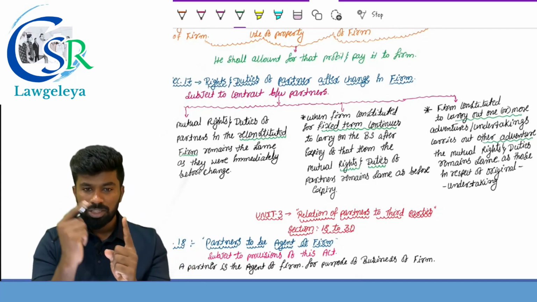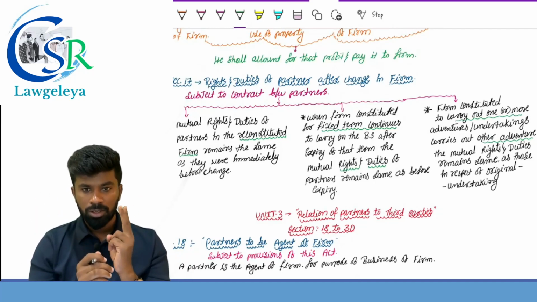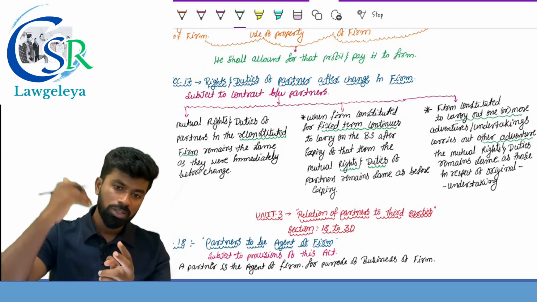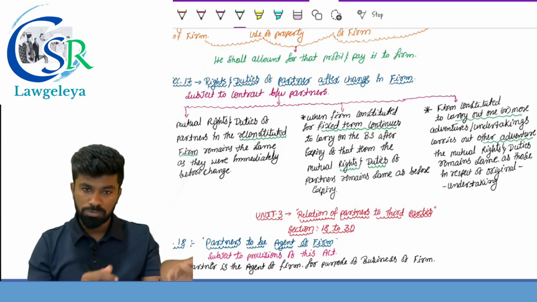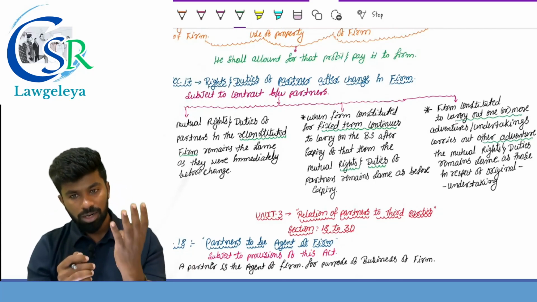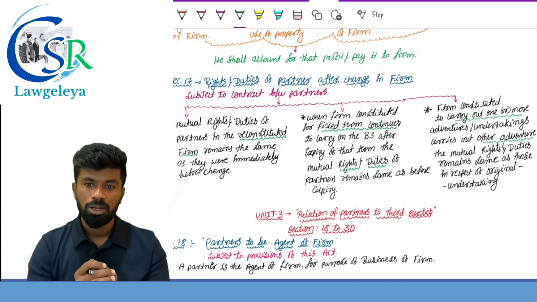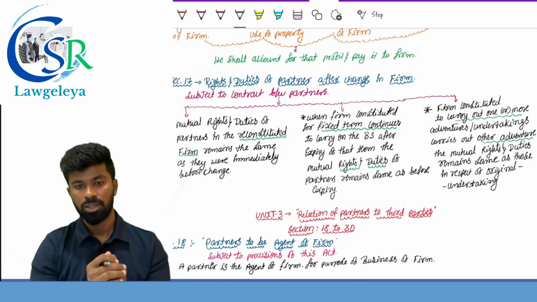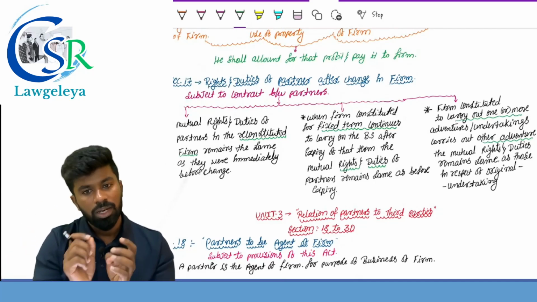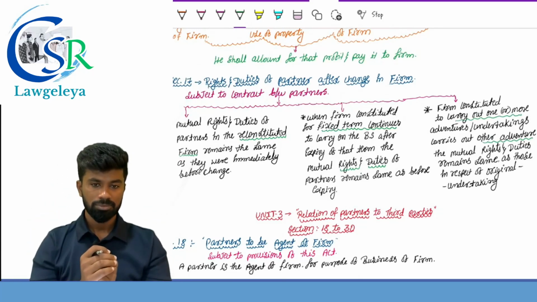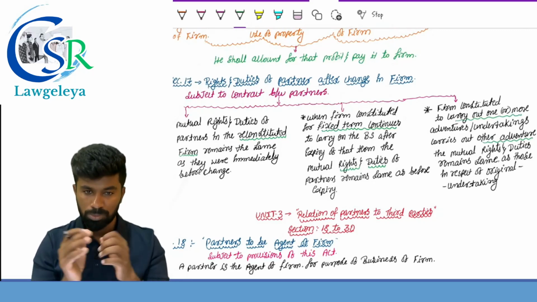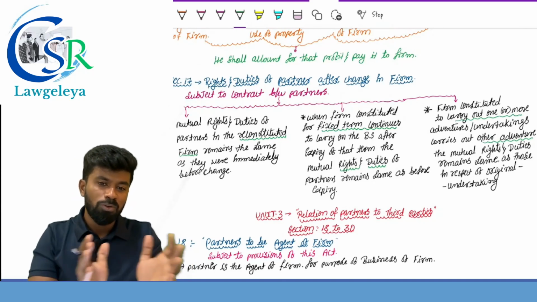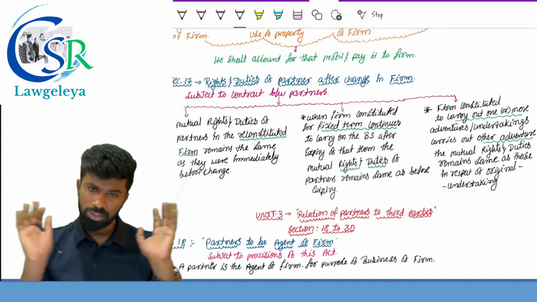First one, change in the constitution of the firm. Second one, where the partnership firm is formed for a particular purpose, but it continues to carry on the business after the particular purpose as well, meaning the particular partnership becomes partnership at will. And the third one, where the firm is formed for a particular purpose or adventure, and if the firm adds one more adventure or undertaking, for the new undertaking or adventure the rights and duties remain the same. The first one: the mutual rights and duties of the partners in the reconstituted firm remain the same as they were immediately before the change, unless the partners agree otherwise.